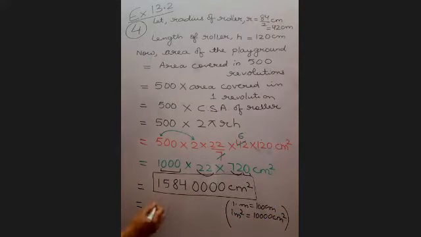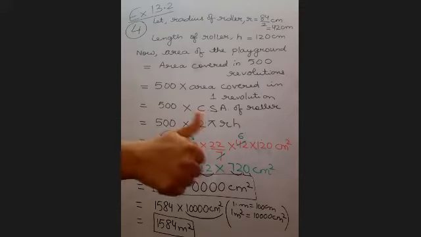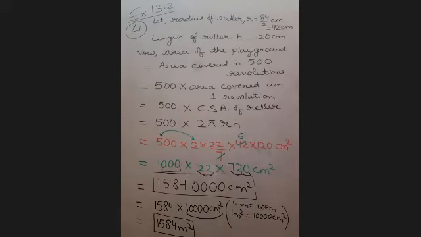Put it in meter square. So it will be 1584 into 10,000 centimeter square, and 10,000 centimeter square is 1 meter square. So, 1,584 meter square. Clear?